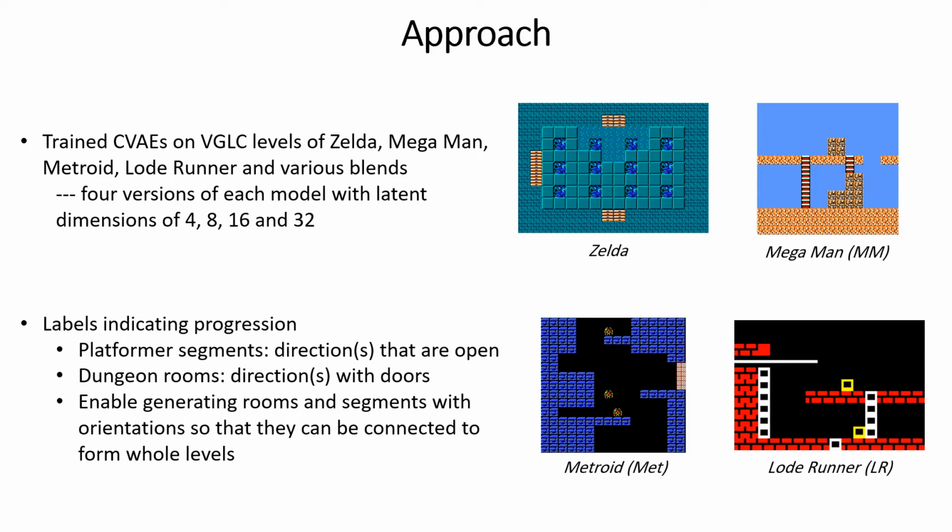And for our labels, as mentioned in the last slide, we had the labels indicate progression rather than content. So for platformer segments, the labels indicated the directions that were open to allow player movement. For dungeon rooms, the labels indicated the directions that had doors. And so, as you will see, by using specific labels for generation, we can produce segments and rooms with openings and doors in desired directions. And this in turn allows us to connect segments to form platformer levels and rooms to form dungeons, but also connect segments with rooms to produce levels that blend both platformers and dungeons together.